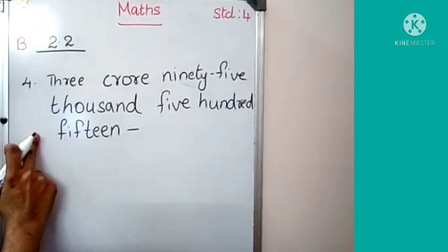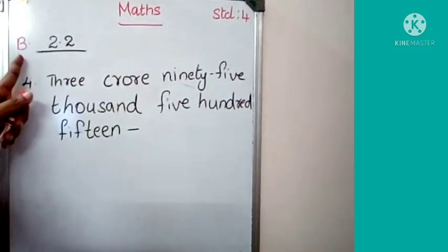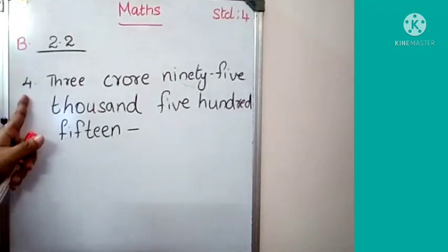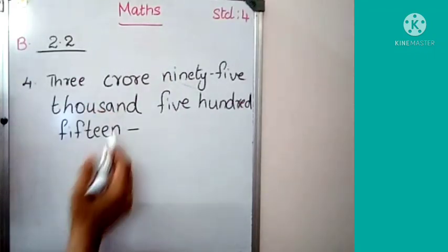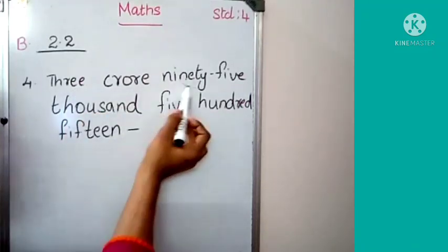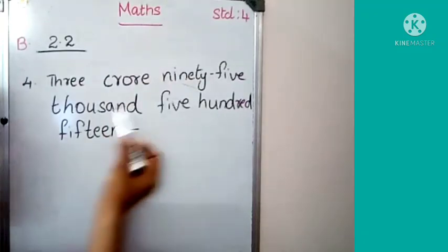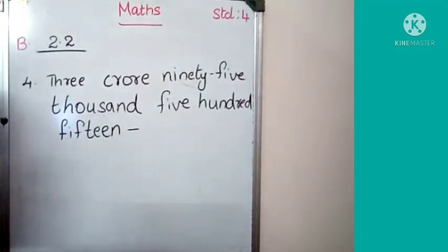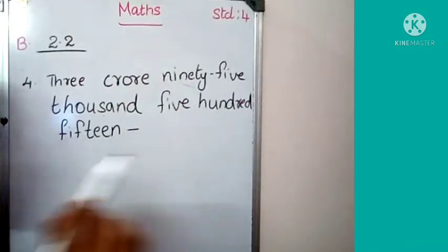Children, you have to write the number here. Look at section B. Question 4. Here the number name is given. It is 3 crore 95,000, so only the 1000 place is given here. The lakh place is absent, so we can put 0 there.